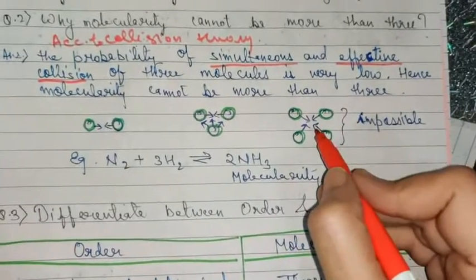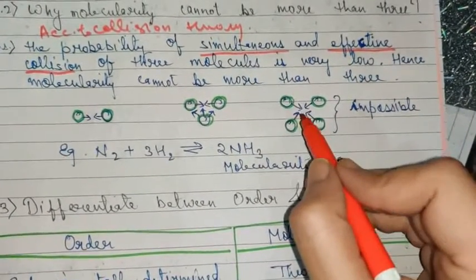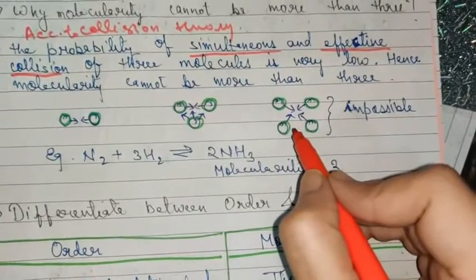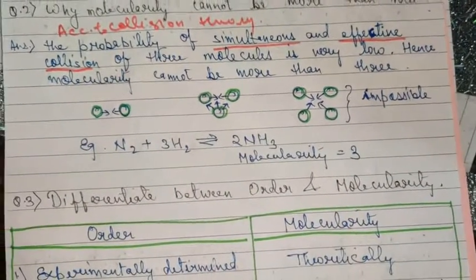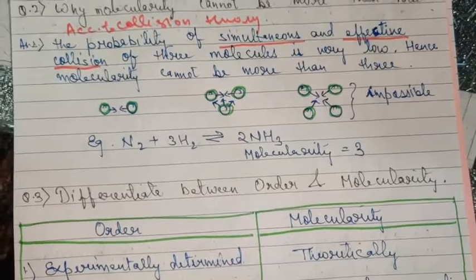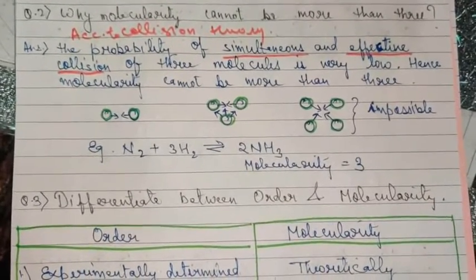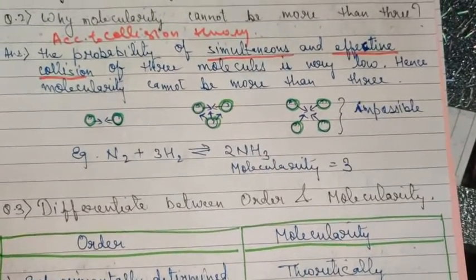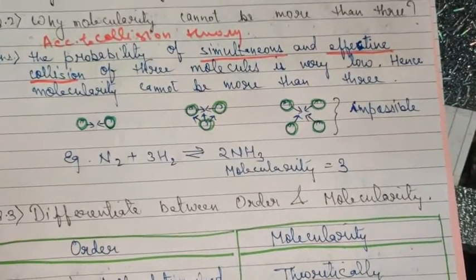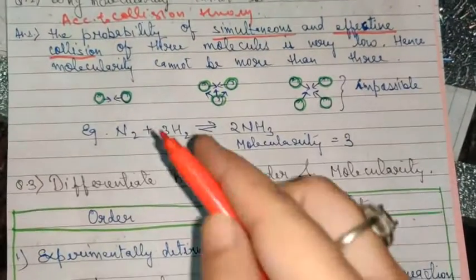But when you are talking about 4 molecules coming together and colliding and touching each other at the same time, it is not possible. Therefore molecularity cannot be more than 3. So what should be the proper answer for this? According to collision theory, the probability of simultaneous and effective collision of more than 3 particles is not possible. So I hope the answer is clear.